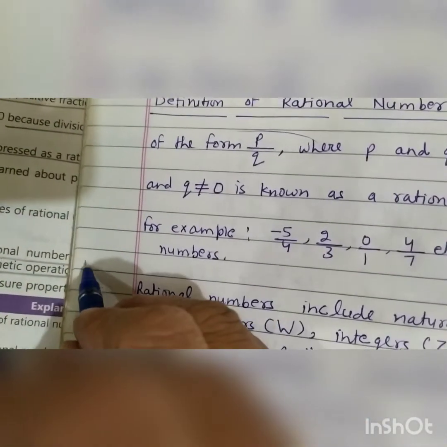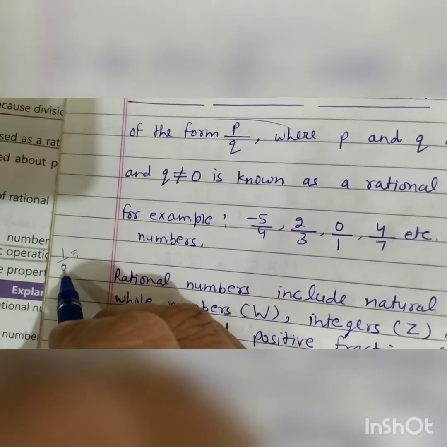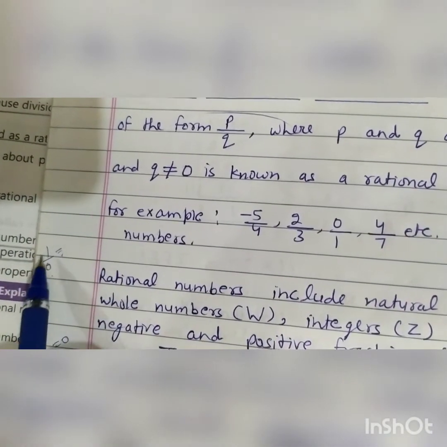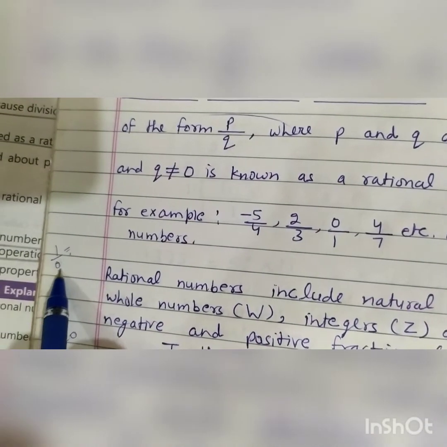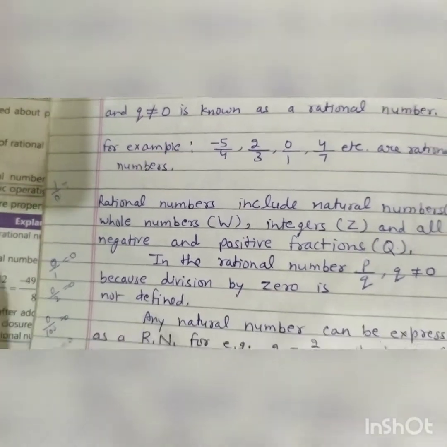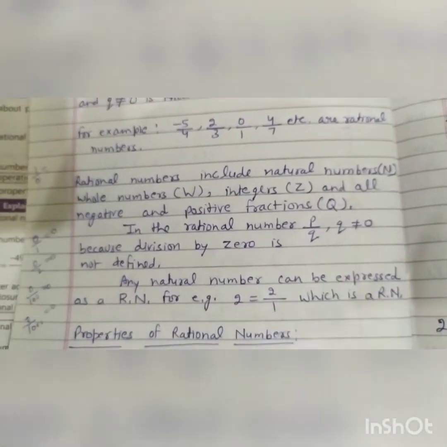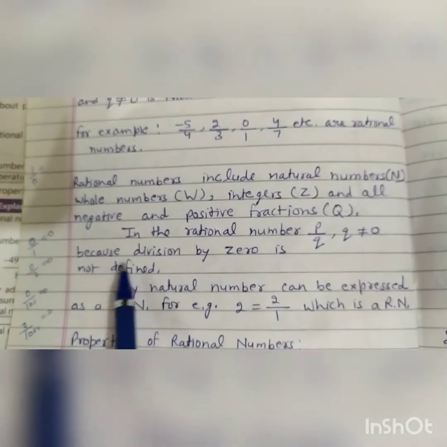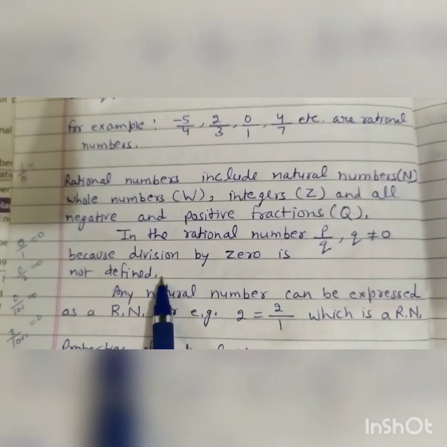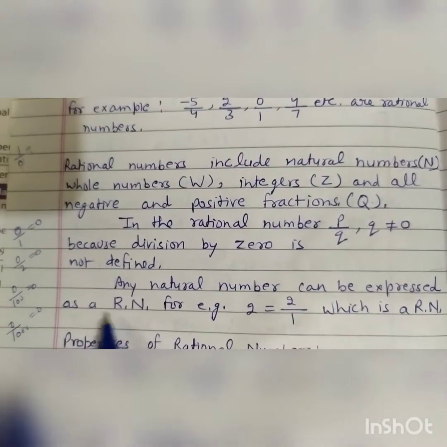But if we write 1 upon 0, it is not possible because any number cannot be divided by 0. Okay. So in the rational number p upon q, q is not equal to 0 because division by 0 is not defined. Any natural number can be expressed as a rational number.